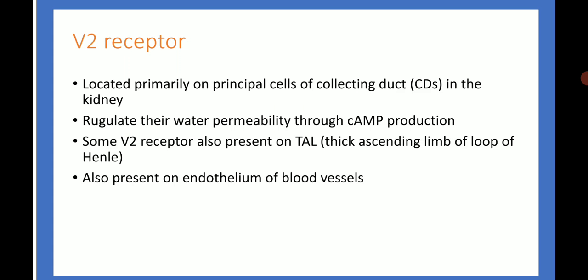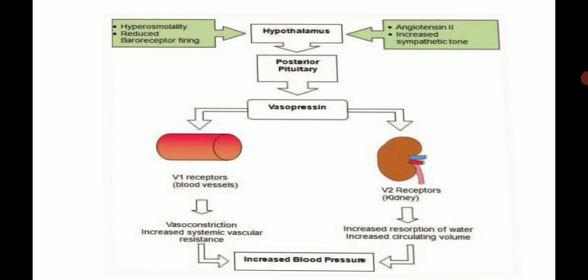The V2 receptor is located primarily on the principal cells of the collecting duct in the kidney, where it regulates water permeability through cyclic AMP production. Some V2 receptors are also present on the TAL, meaning the thick ascending limb of the loop of Henle, and V2 receptors are also present on the endothelium of blood vessels.